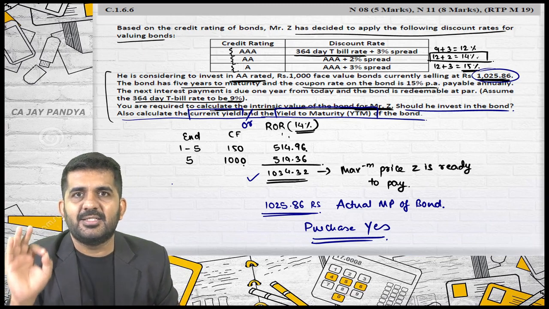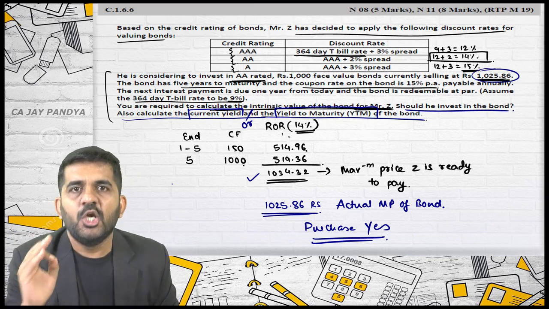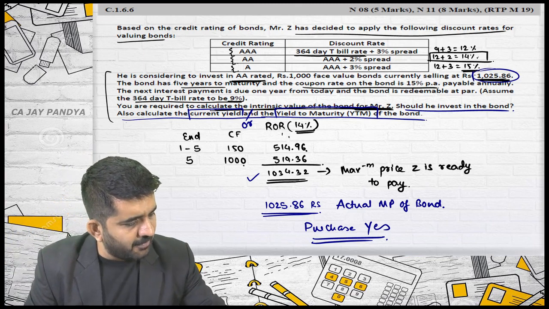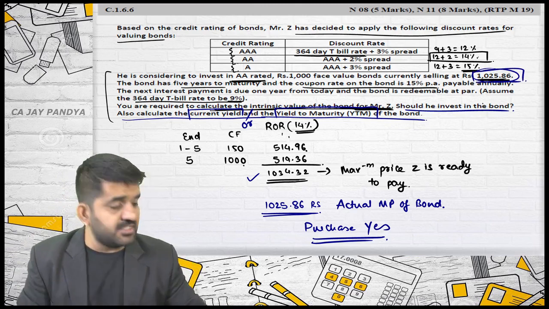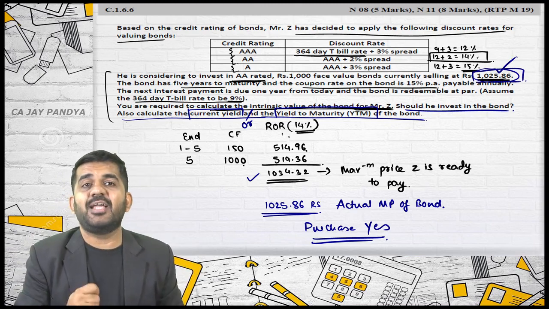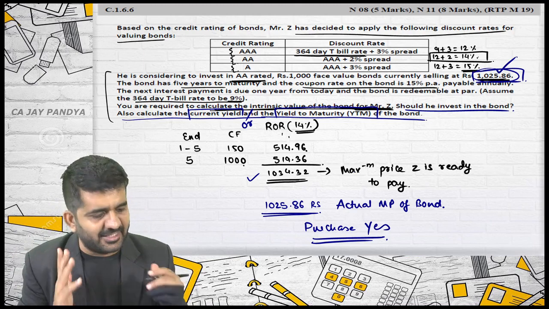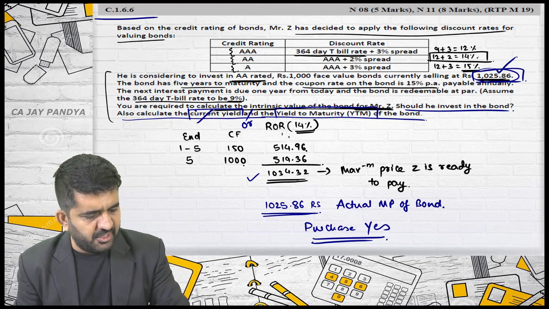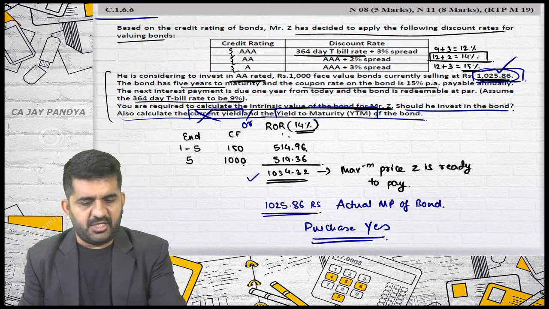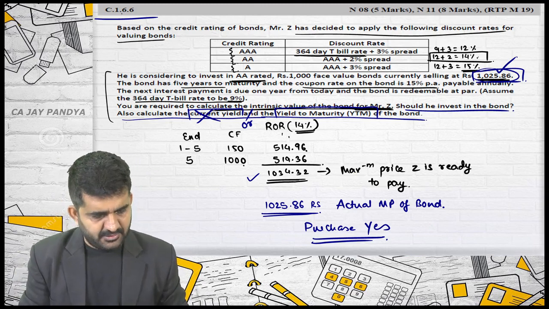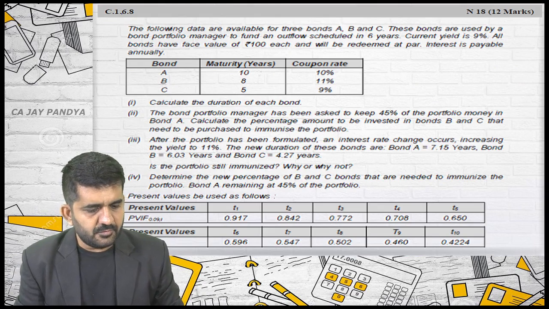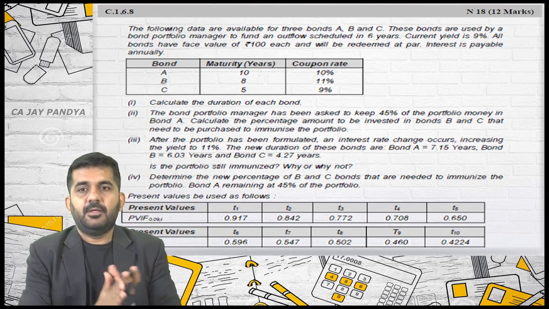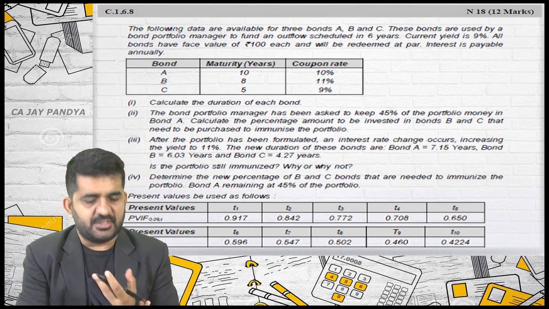Current yield is the actual rate of return you are earning at current market price of the bond. If you purchase the bond at this rate, what is the actual rate of return you are earning, and that is nothing but yield to maturity. So no need to find out current yield. We have found out yield to maturity and completed 1.6.6. Next, it is 1.6.8.